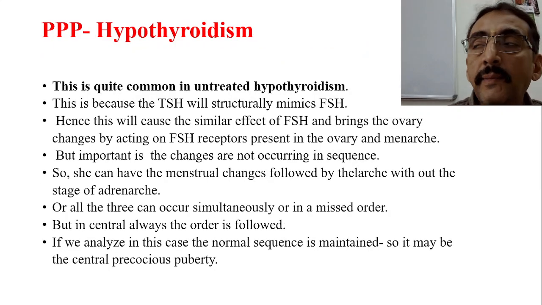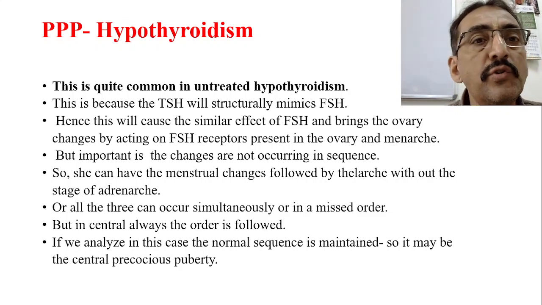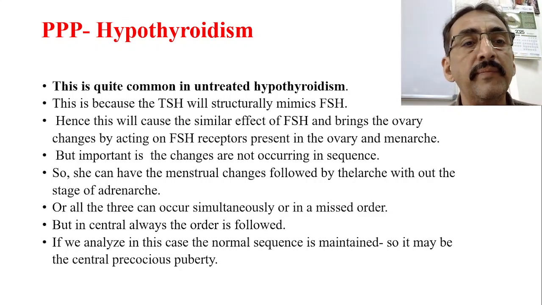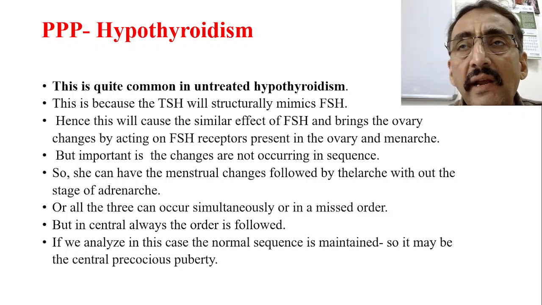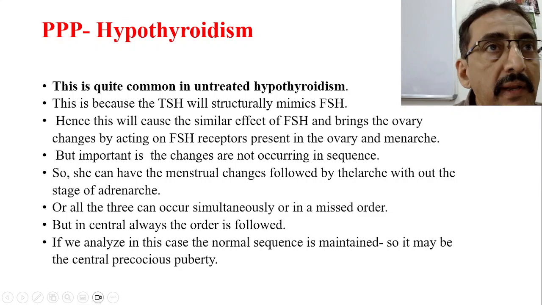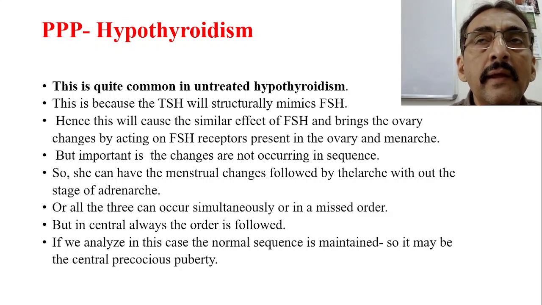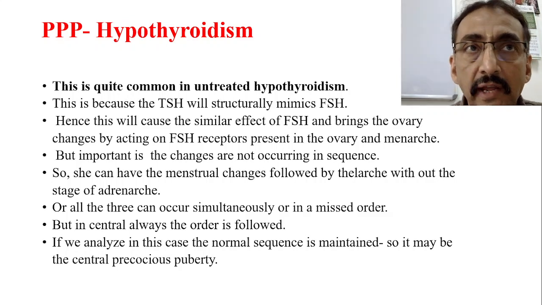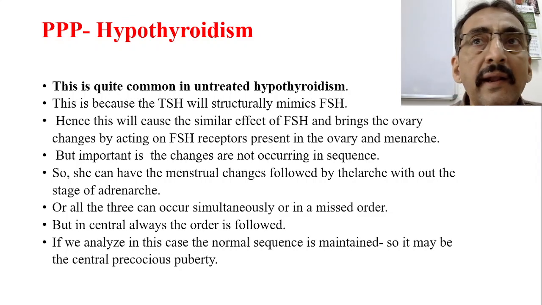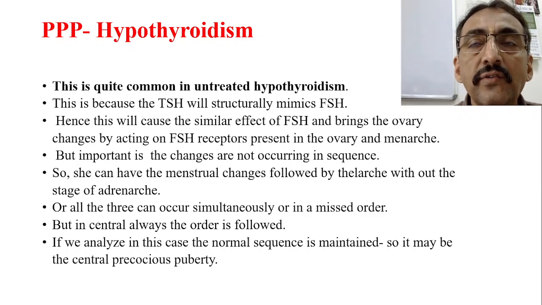Now, coming to the real fact of untreated hypothyroidism, the most common cause of peripheral precocious puberty. When a female child has hypothyroidism, we have decreased levels of T3 and T4. The TSH produced from the pituitary gland is not able to stimulate the follicles of the thyroid gland.